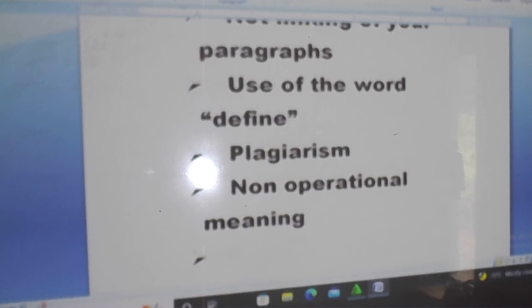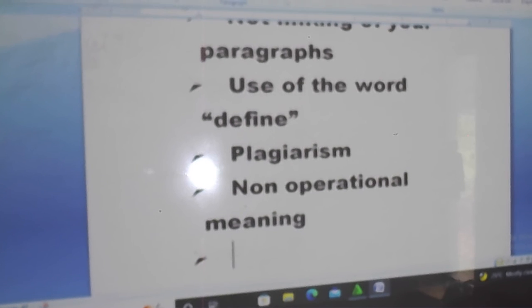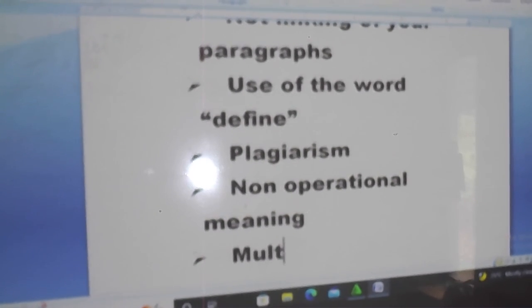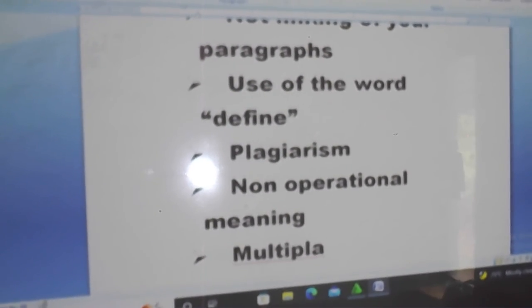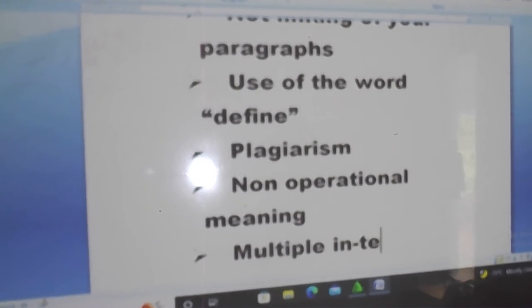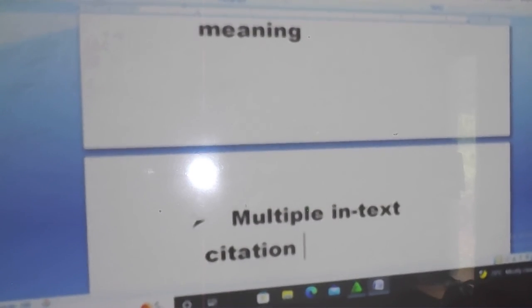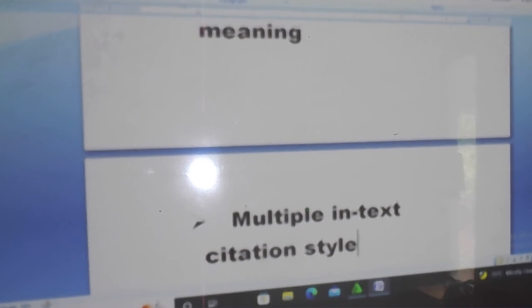Another thing you have to avoid is the use of multiple in-text citation referencing styles. You will see a lot of people using multiple styles.